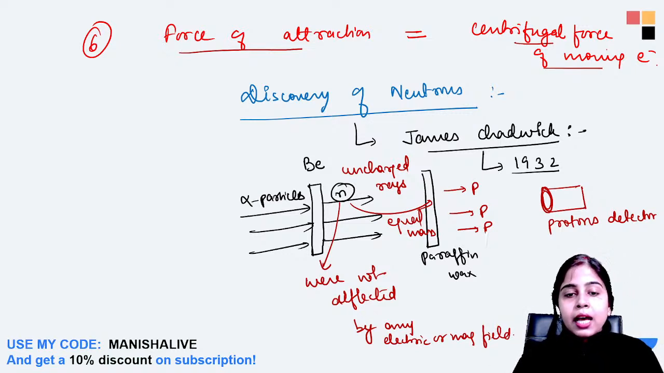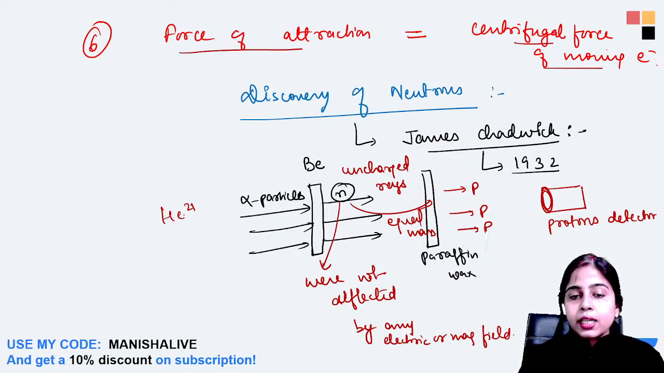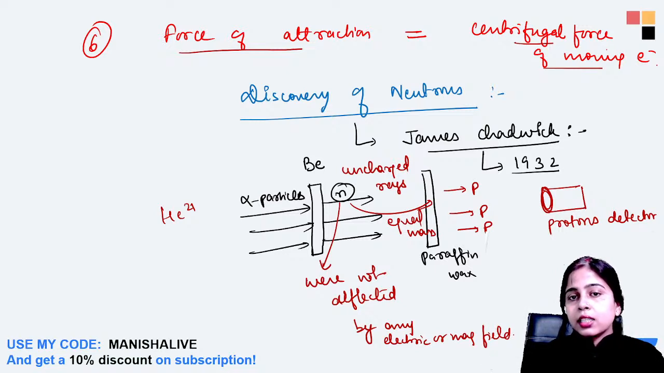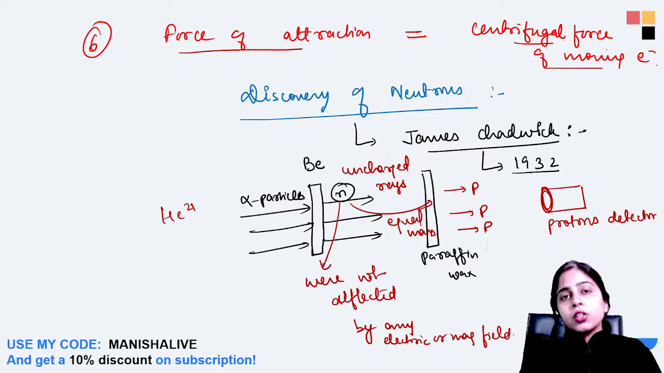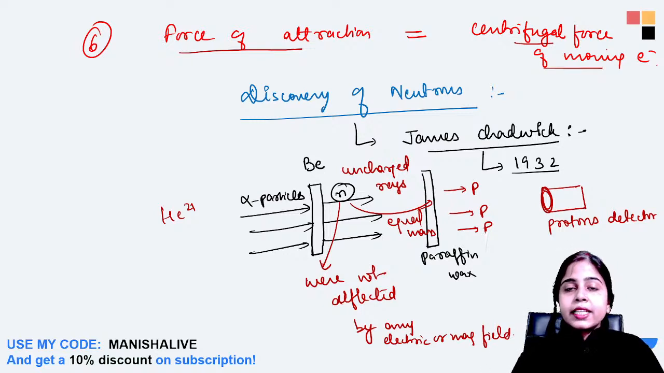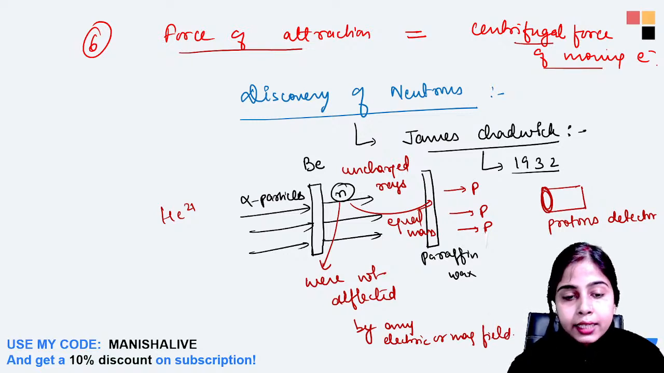So what did he take? He took beryllium and bombarded it with alpha particles, light nuclei, that is, He2+. He made the rays that came out of beryllium pass through paraffin wax, and it was seen that some charged rays and some uncharged rays were there. The charged rays consisted of protons and the uncharged rays consisted of neutrons, and thus he discovered the neutron. Neutrons were not getting deflected by any electric or magnetic field.